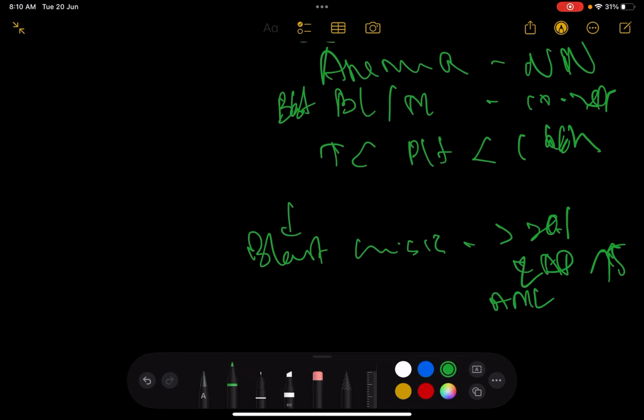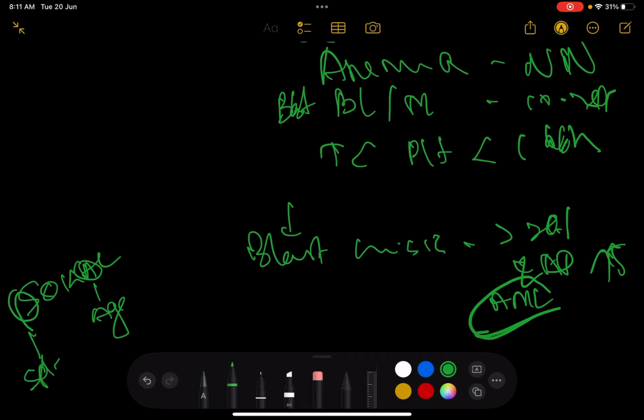Now there are two prognostic scores that we should keep in mind. One is the so-called prognostic score, which is basically age, spleen, platelet, and blasts.